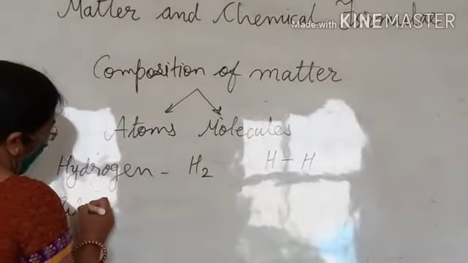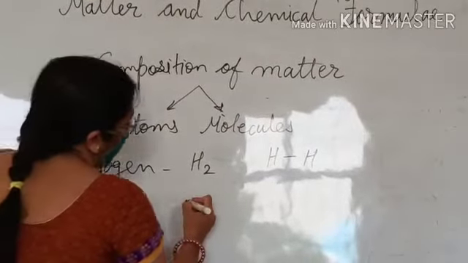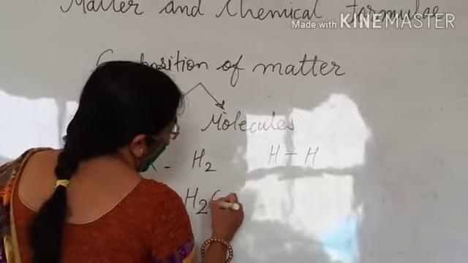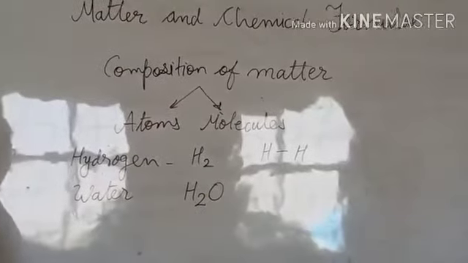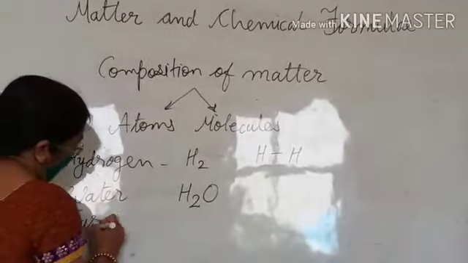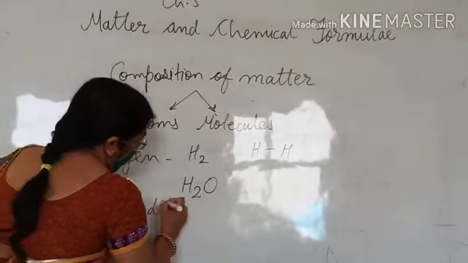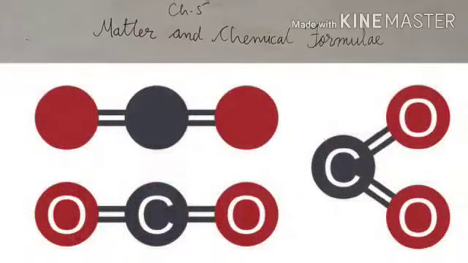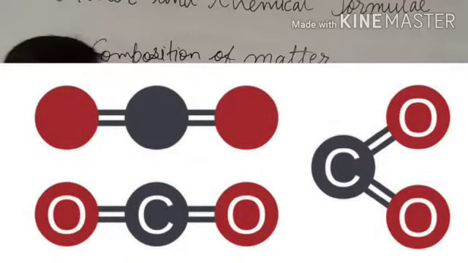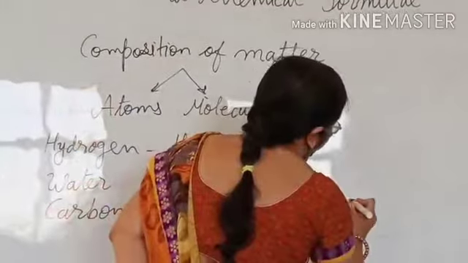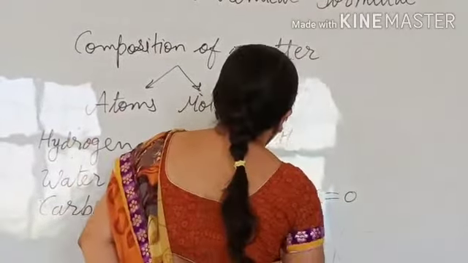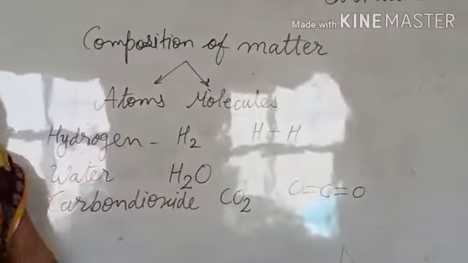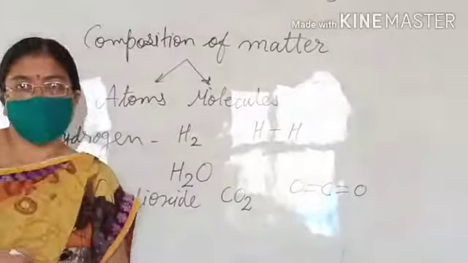For example, in water, two hydrogen atoms combine with one oxygen atom. If we talk about carbon dioxide, the formula is CO2, and here one carbon atom combines with two oxygen atoms. In this manner, molecules are formed.